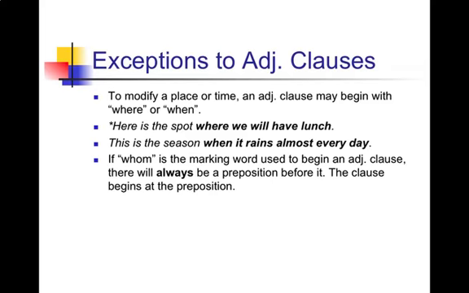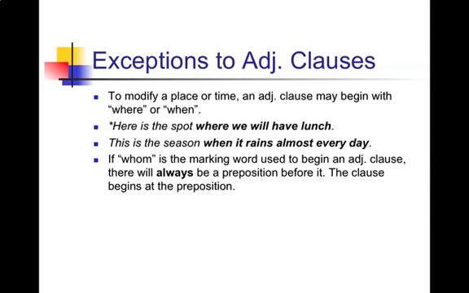There's also one other exception we want to look at. If whom is the marking word used to begin an adjective clause, there will always be a preposition before it. The clause begins at that preposition. Now, sometimes which takes a preposition as well, but it's not all the time. Whom, I mean, there might be an exception out there, but I would say 99% of the time, if whom is your marking word, there's probably a preposition right before it, and you have to include that preposition in your adjective clause.